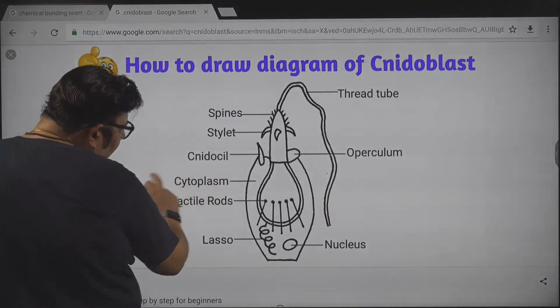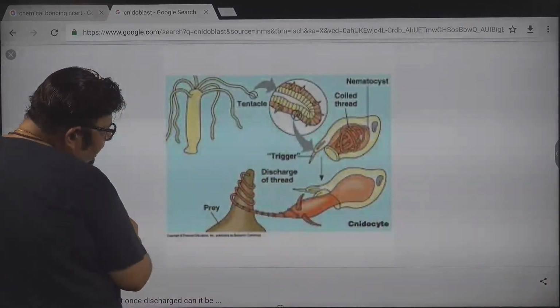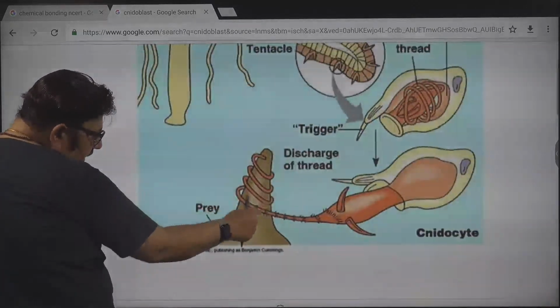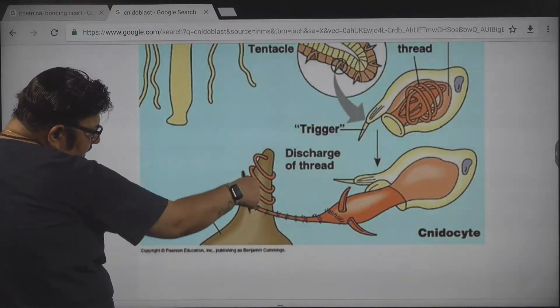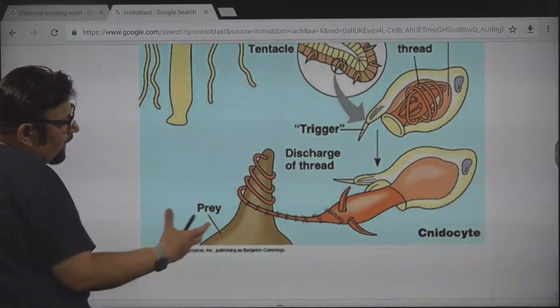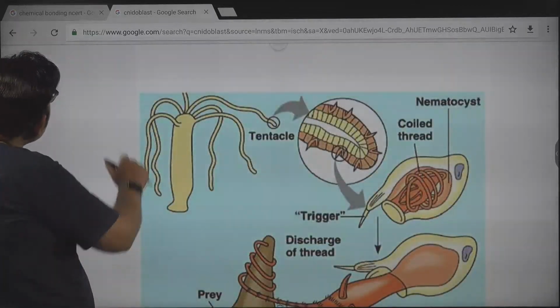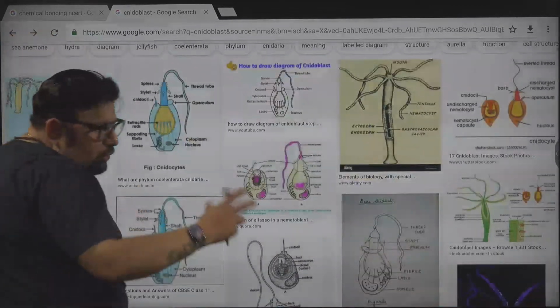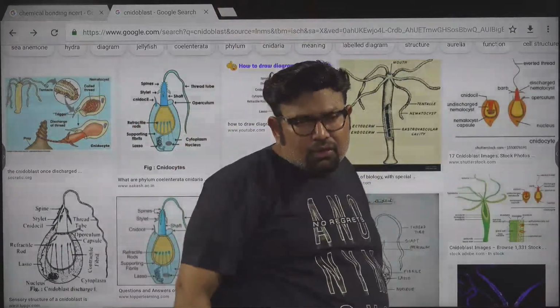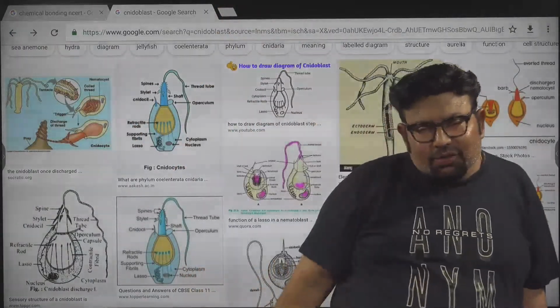I'll show you how it is doing the work of anchorage. You can see here it has anchored around this one. You know the meaning of anchor. Have you seen someone throwing a rope on the wall and trying to climb the rope?